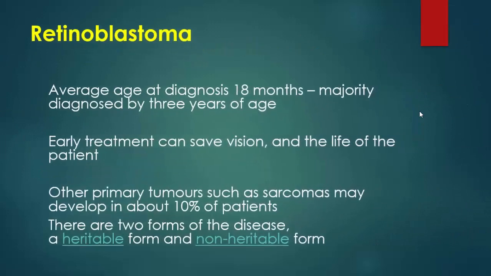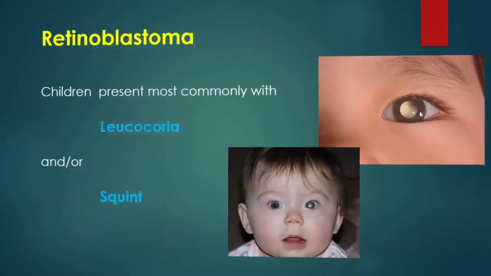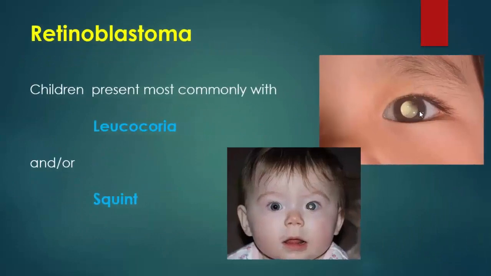Retinoblastoma. Average age of presentation is 18 months. Majority are diagnosed by 3 years of age. Early treatment can save vision and the life of the patient. Other primary tumors such as sarcoma may develop in about 10% of cases. There are two forms of disease, heritable form and non-heritable form. Retinoblastoma's main presentation is leukocoria or whitish pupil, while another presentation is a squint of the affected eye.